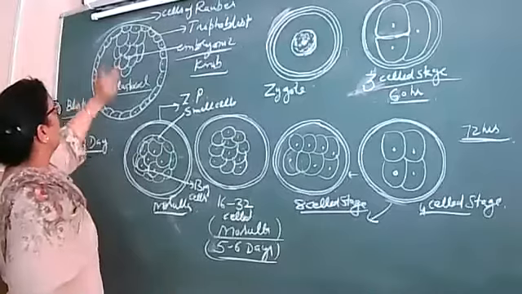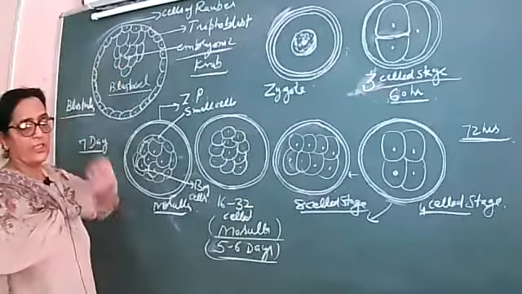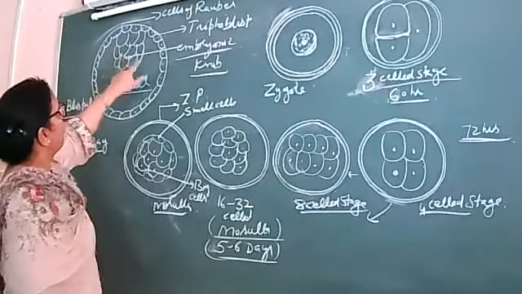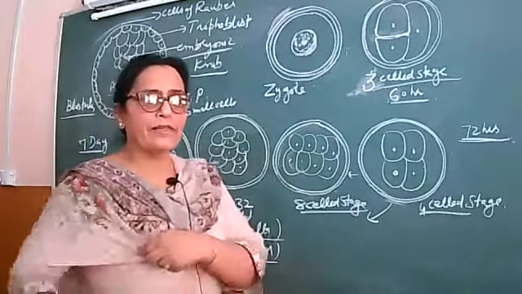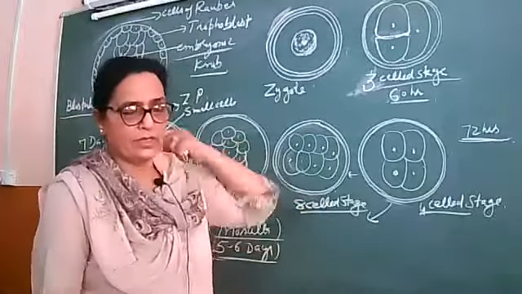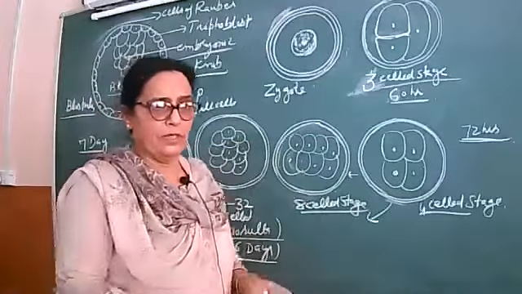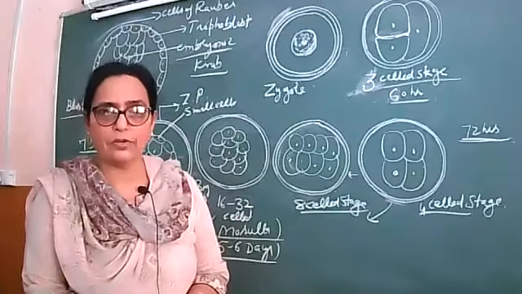So for the blastula, further changes are that from the embryonic knob, the embryonic membranes which cover the fetus when it is developing inside the uterus will be formed.